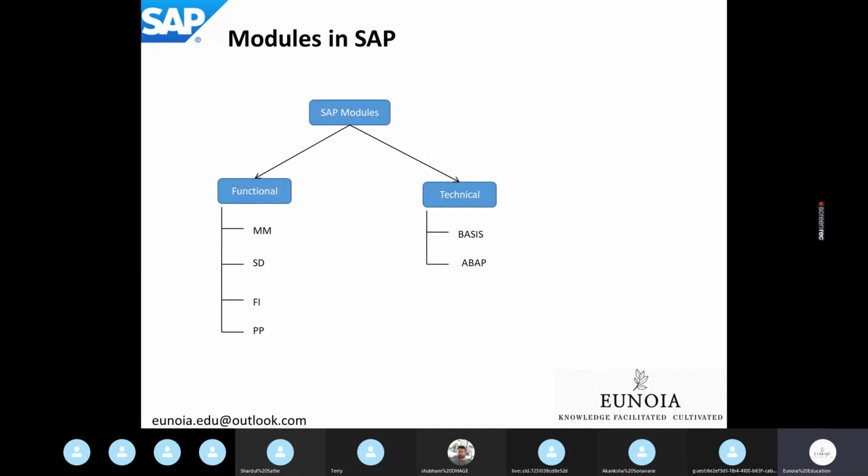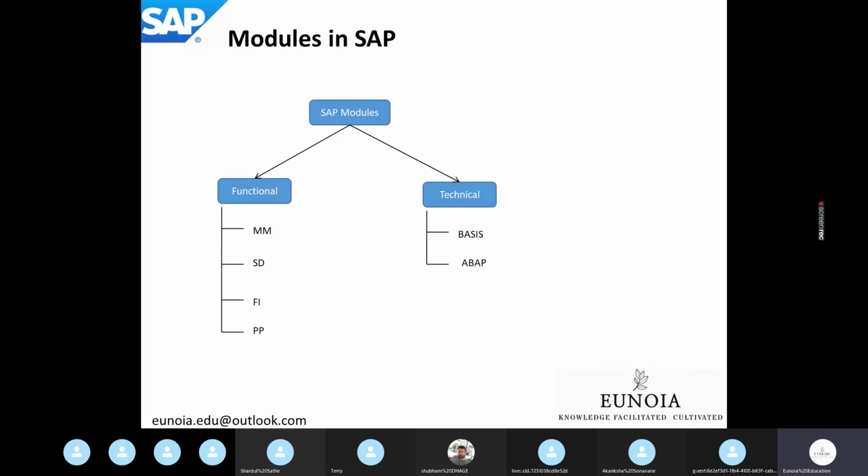The functional module which runs the business for these utilities industries, electricity, hot water, gas, is called ISU. IS stands for industry specific solution and U stands for utilities.